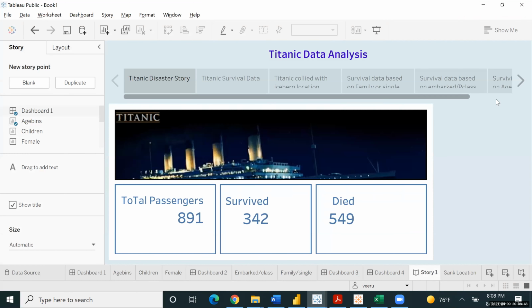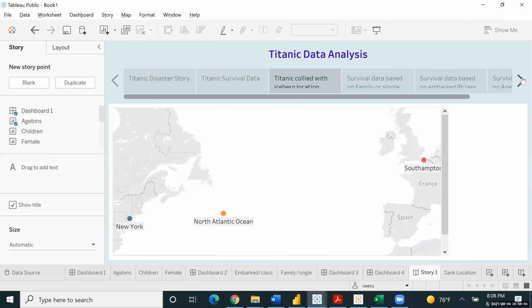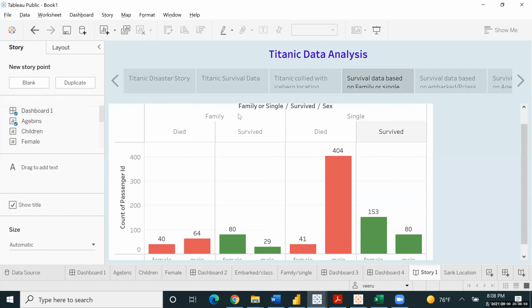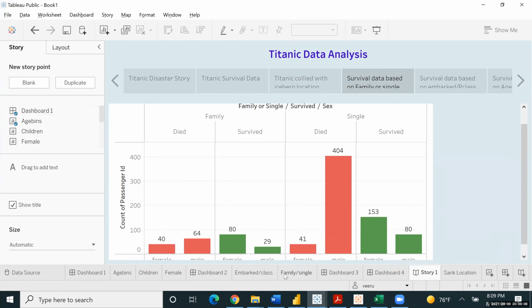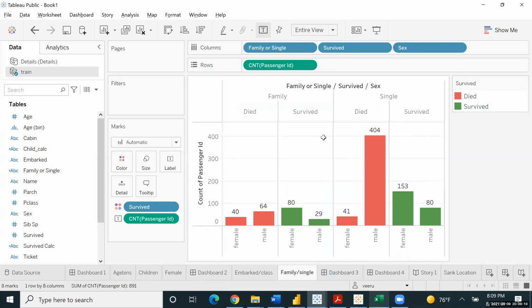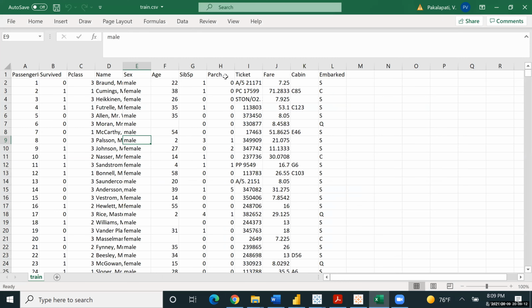Are you able to see? Here, to know whether they are family or single, I just calculated with one field. What I did is, in this parent and child column, if the value is 0, I took it as single. If other than 0, I took it as family. Is it correct?